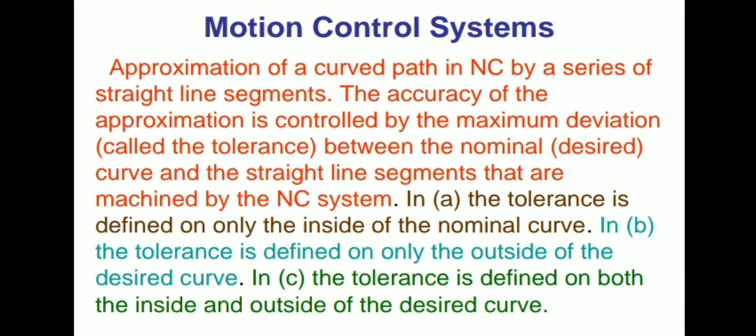Suppose the milling operation is being performed. Suppose 2 mm or 3 mm amount of depth we are maintaining to remove the material on that workpiece. So some tolerance should be maintained on that operation. So that is the inside of the nominal curve, the tolerance should be maintained on that contour motion control of the numerical control machine.